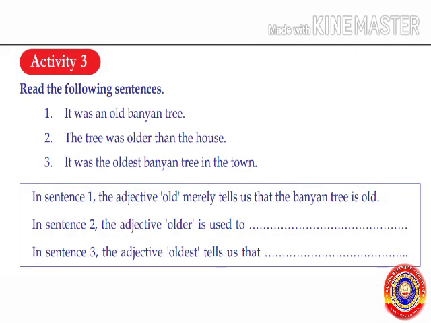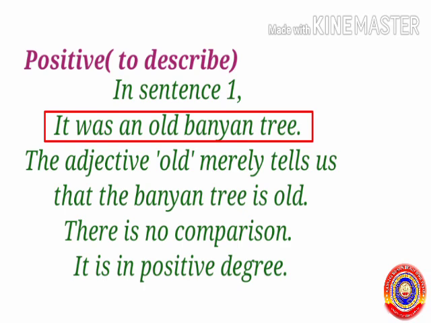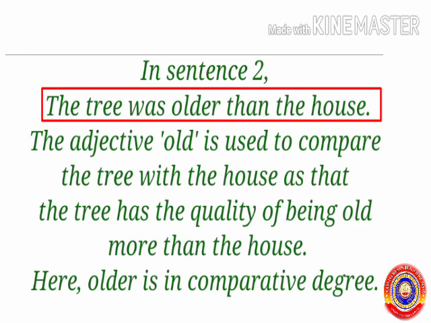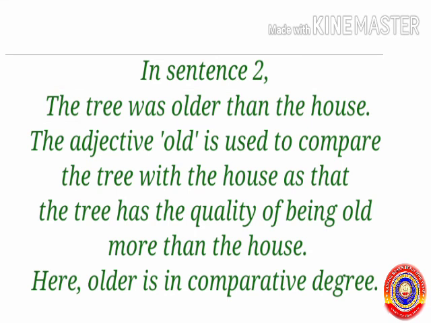Now we move to the textual activity in page number 22. Read the following sentences. In sentence 1, it was an old banyan tree. The adjective old merely tells us that the banyan tree is old. There is no comparison, it is in positive degree. In sentence 2, the tree was older than the house. The adjective old is used to compare the tree with the house, so that the tree has the quality of being old more than the house. Here, older is in comparative degree.